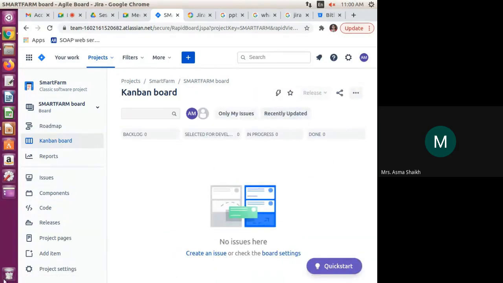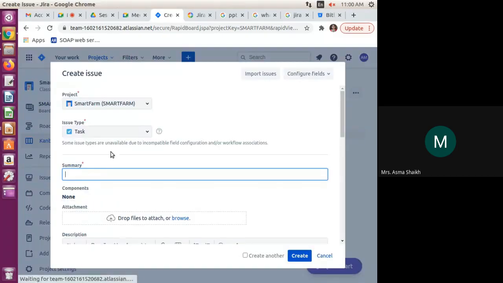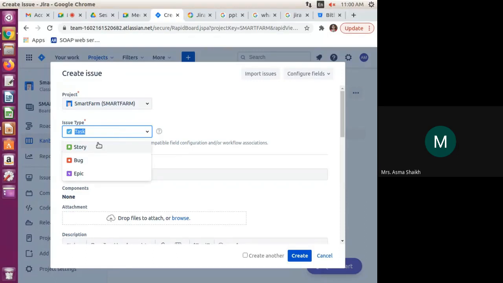So now we have created Smart Farm as a project name. Now what we have to do is create an issue. How to create? This plus symbol helps us create an issue. So I click here, and now we can choose which kind of issue. It is a story. When we have to complete that project, we can have the Scrum, then we can create a story, a bug and an epic.